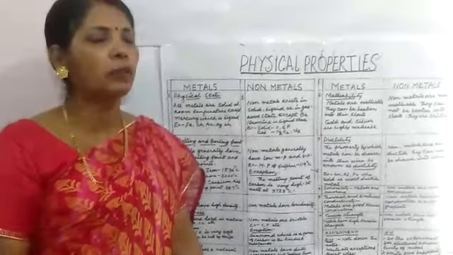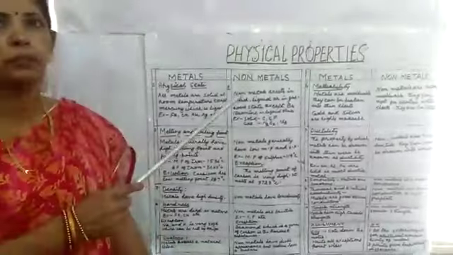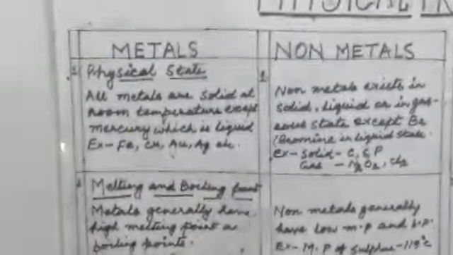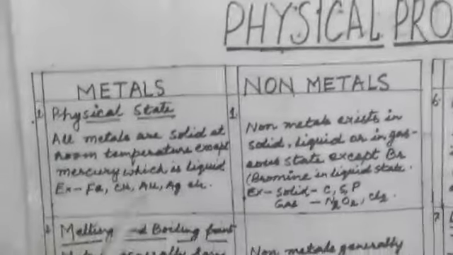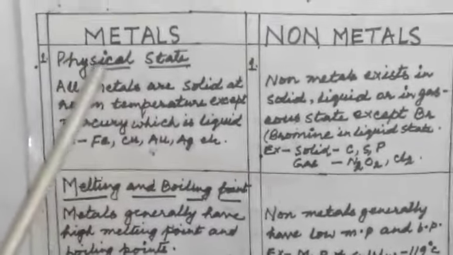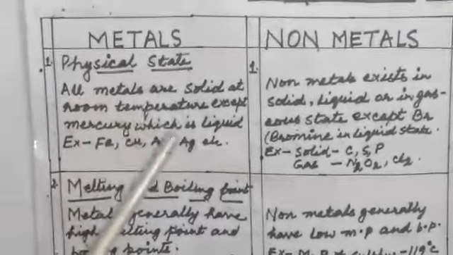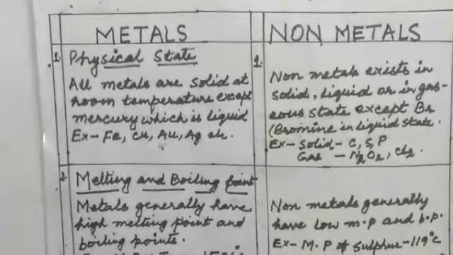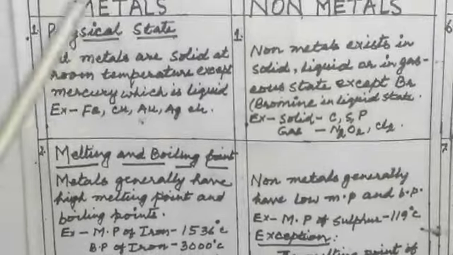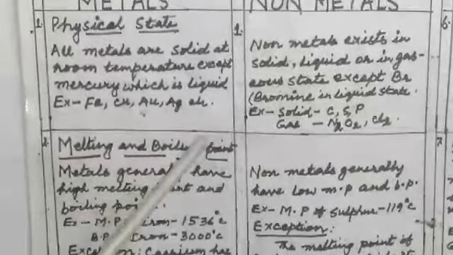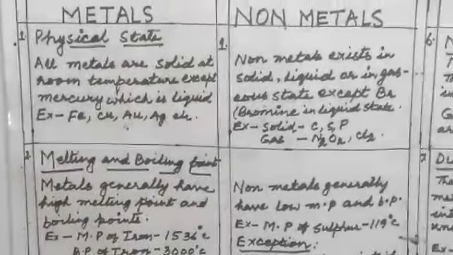Now come to the topic, that is, the physical properties. Just let us see what the difference is between metals and non-metals. In my introduction class, I gave a little difference between metals and non-metals on the basis of loss of electron and gain of electron. But today we will observe the difference between metals and non-metals on the basis of their physical properties.